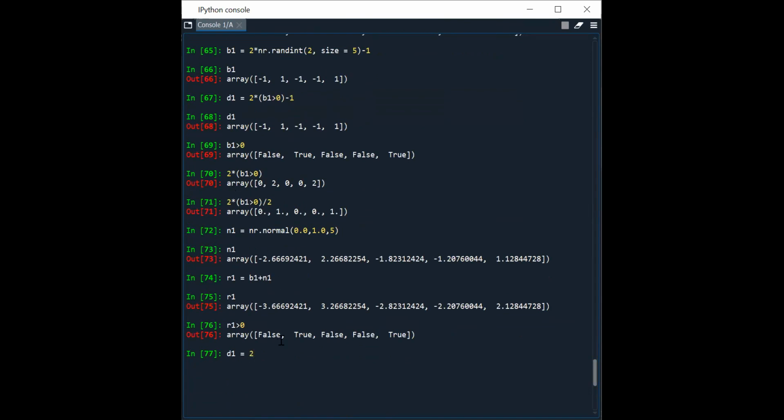B1 is equal to 2 into, we will compare whether R1 is greater than 0 or not, then by 2. Yeah, it's working, right?